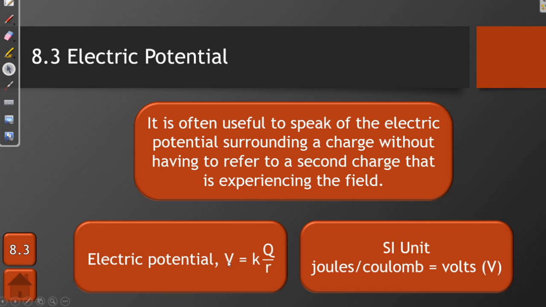So the formula for electric potential is similar to the formula for electric potential energy, except we do not worry about the second charge. It's just K times Q over R. And instead of being measured in joules, electric potential is measured in joules per coulomb, which we also call a volt. So that V could stand for voltage. Electric potential is just another way of saying voltage, which is a term that you are most likely familiar with. So electric potential is measured in joules per coulomb or volts.